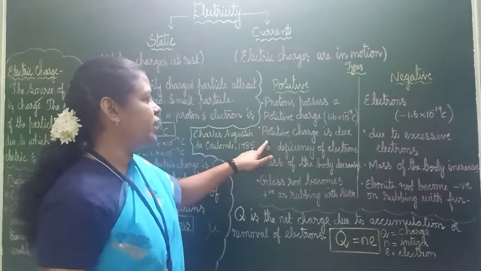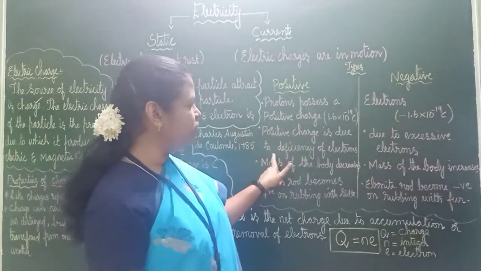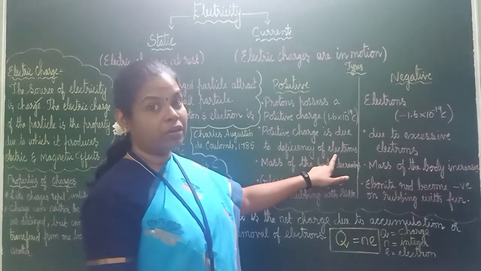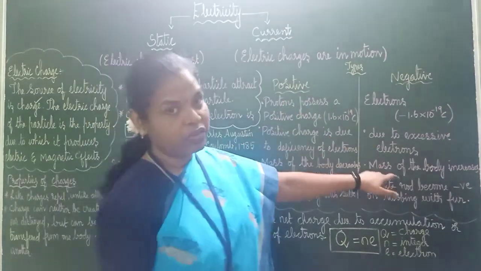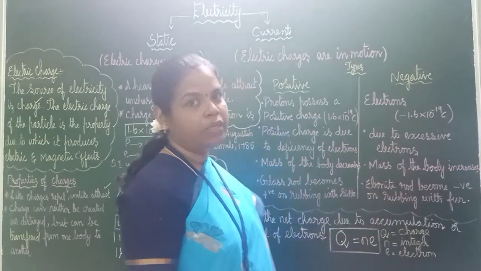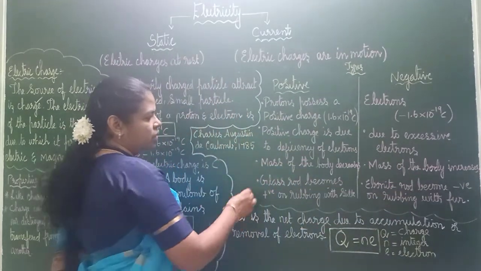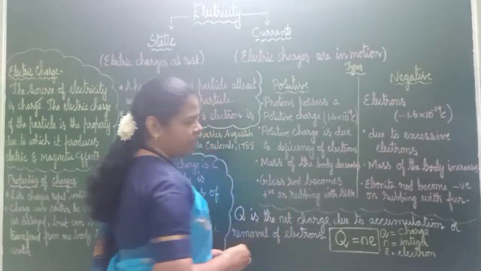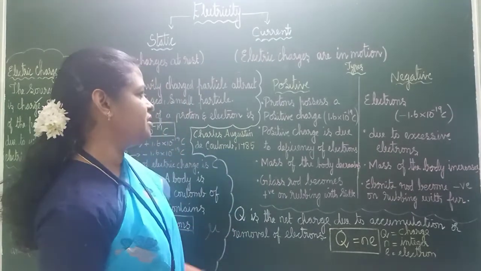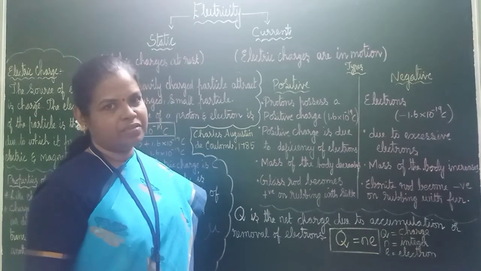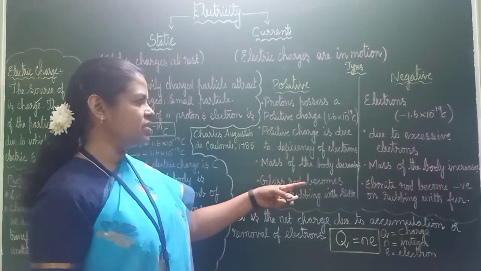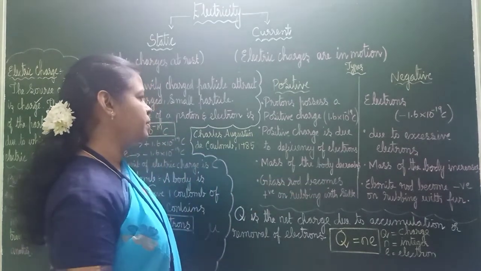Okay, now positive charge is due to deficiency of electrons. If the electron number is less, then it will become positive. If the electron number is more, then it will become negative. Third point, the mass of a body decreases here, and here the mass of the body increases. Here the mass decreases, there the mass increases.